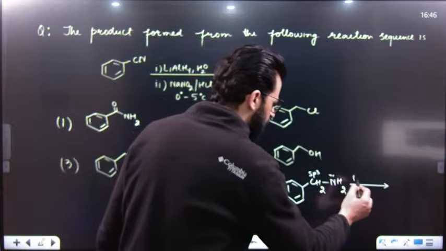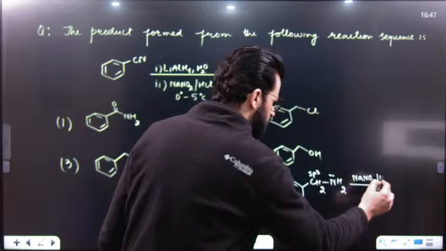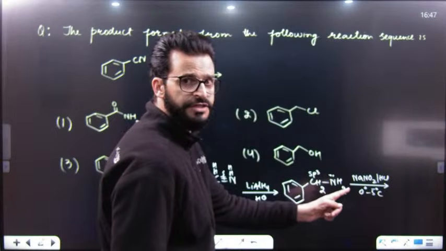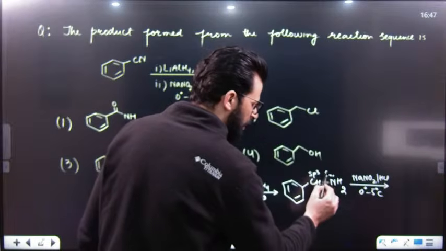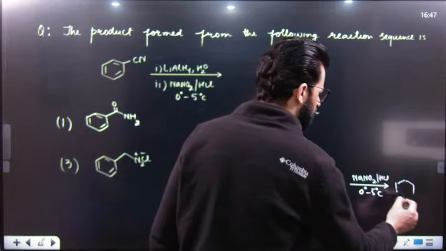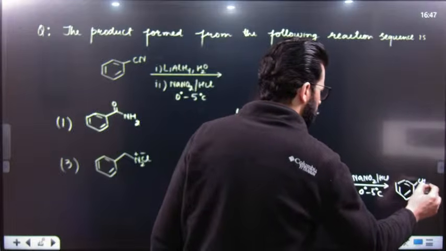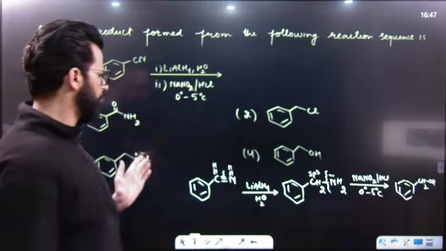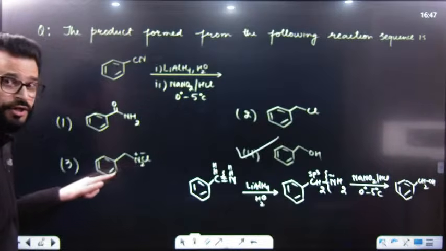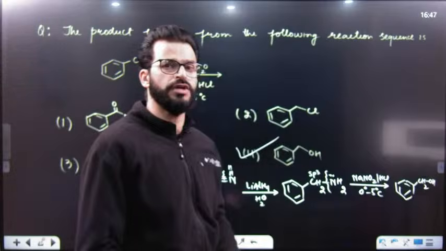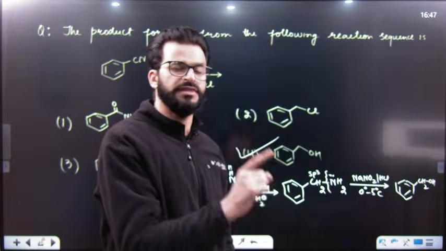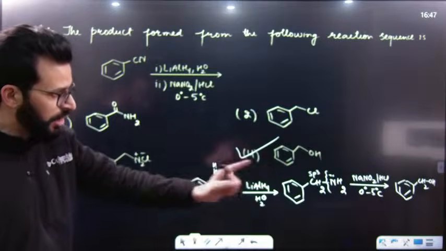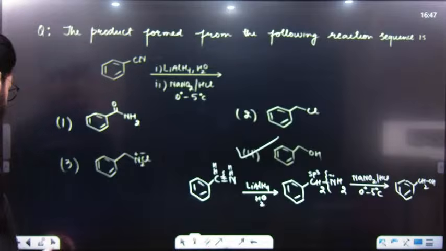So on treatment with NaNO2, in presence of HCl and 0 to 5 degrees Celsius, remember, salt formation first takes place, but that is not stable. You have to remove this and put OH over here. So its product will be CH2OH, I mean benzyl alcohol. Benzyl alcohol will be obtained. No, this is not the product of the salt. Why? Because here nitrogen is attached to sp3. Whenever NH2 is attached to sp3, that primary amine always results in the formation of alcohol as the major product. So aromatic alcohol is obtained.